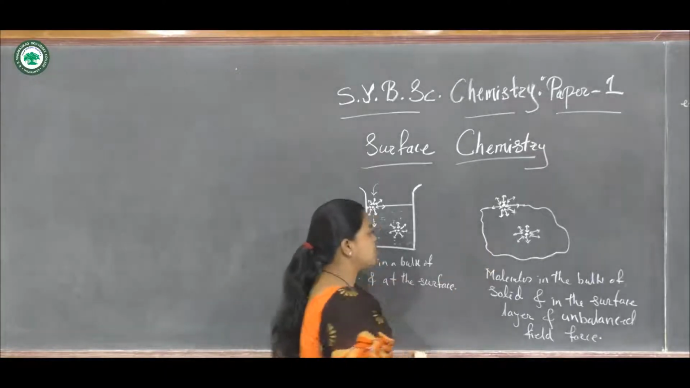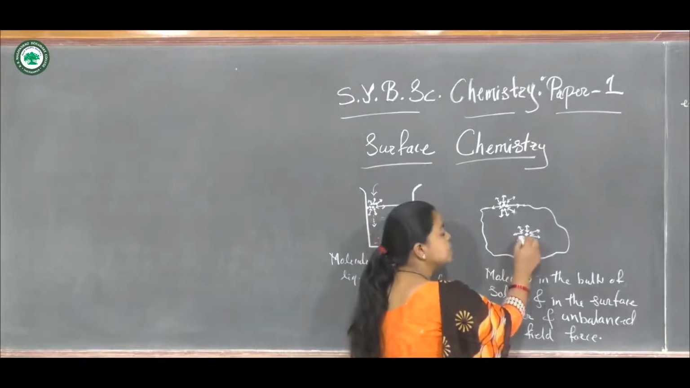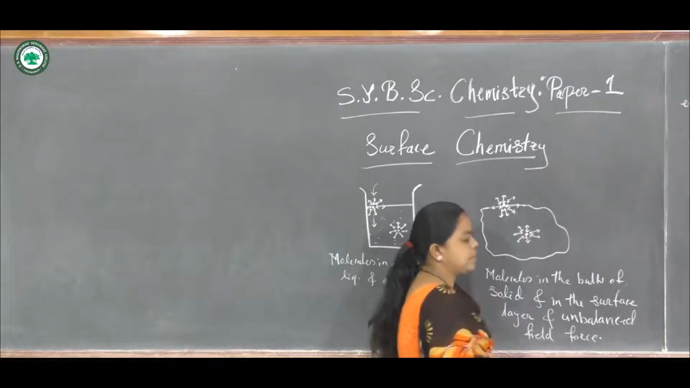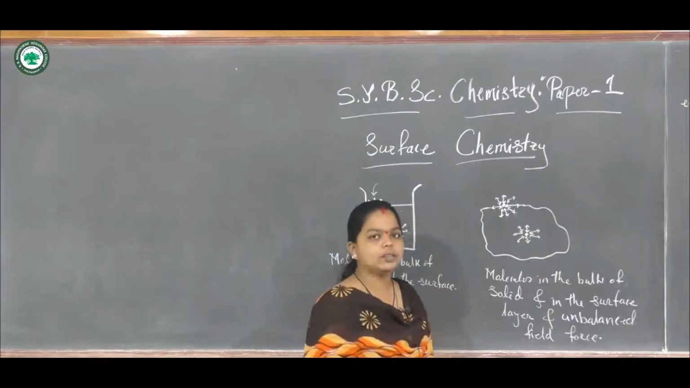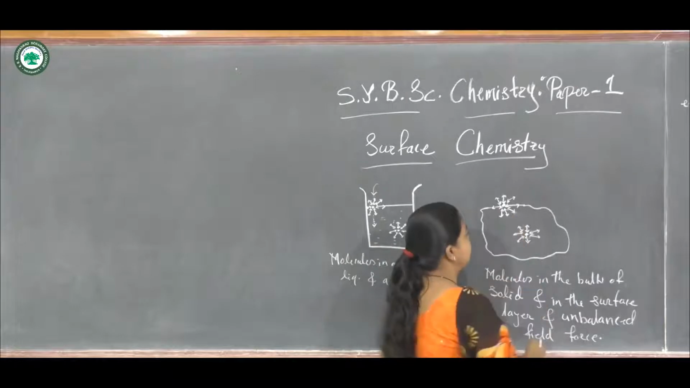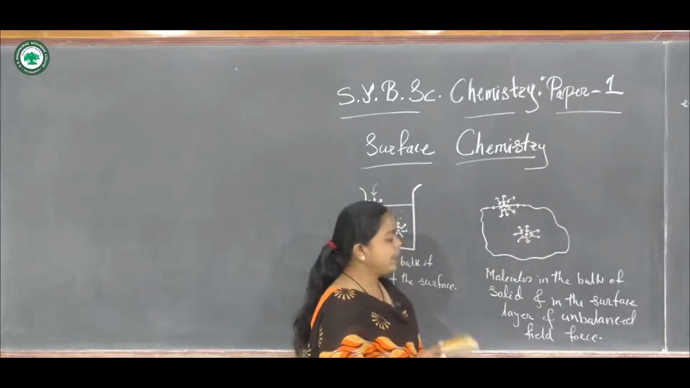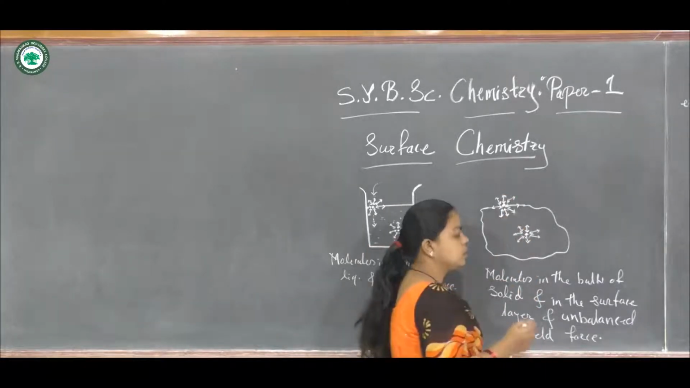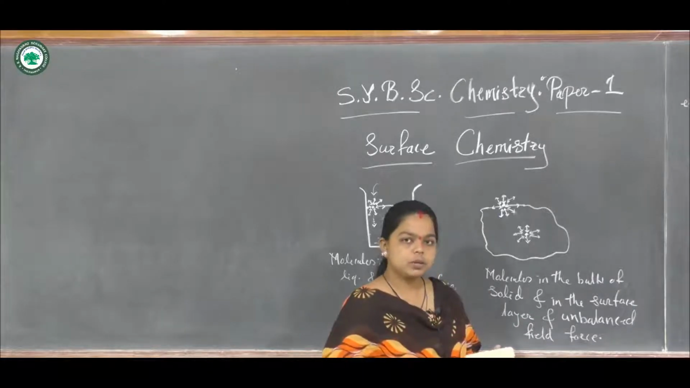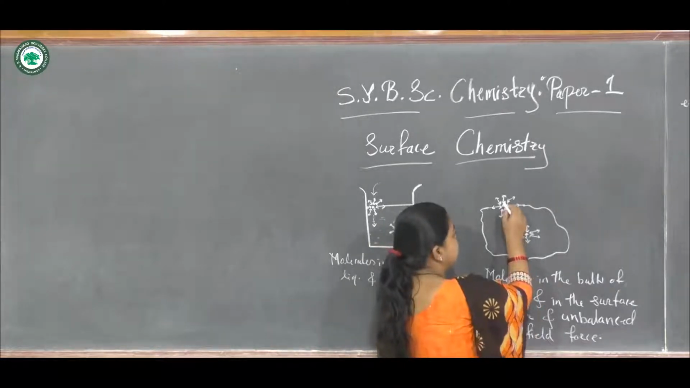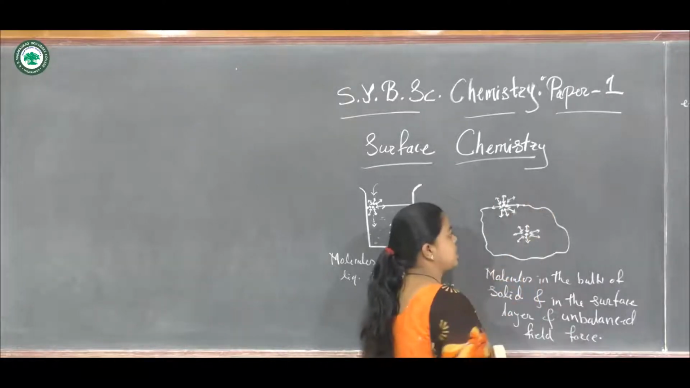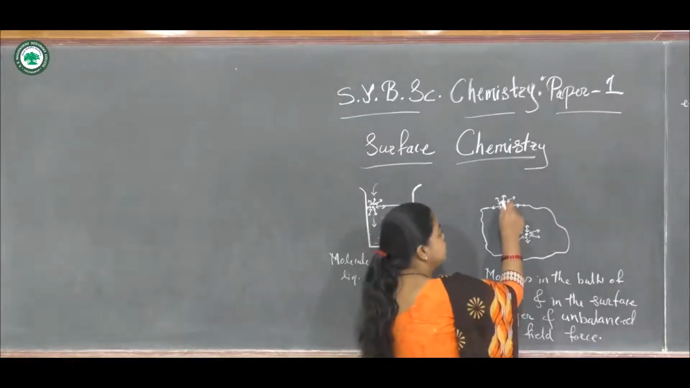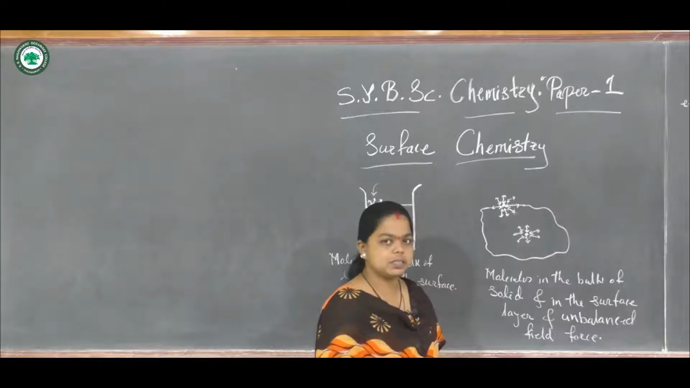Similarly, on the surface of a solid, what happens? The molecules which are present inside the solid are compactly bonded and they will experience an equal amount of forces from all directions. But the molecules which are present on the surface of the solid will experience different forces, because on one side other molecules are present that will attract these surface molecules, but on the other side there are no other molecules or solid state present here. So an imbalance in the force will be experienced by this molecule.